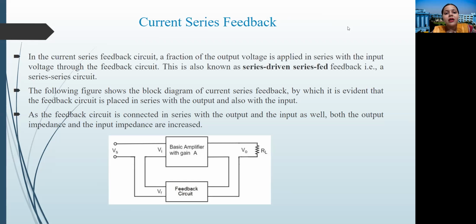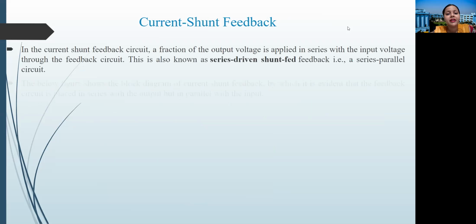The second part, whether it's a series connection or a shunt connection, that will be determined by the connection between the input and the feedback portion. How the feedback part is getting connected with the input, that will determine whether it's a series feedback or a shunt feedback. Okay. So the last part, current shunt feedback.